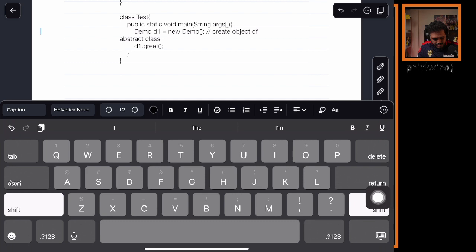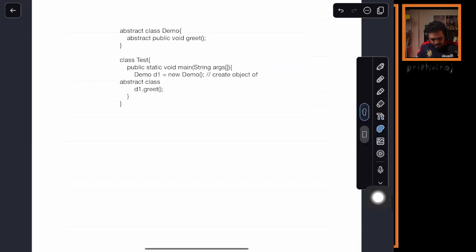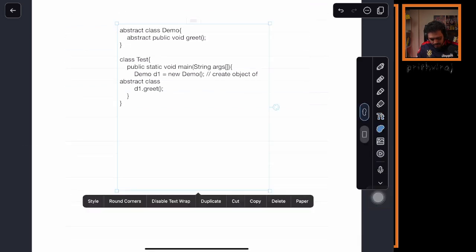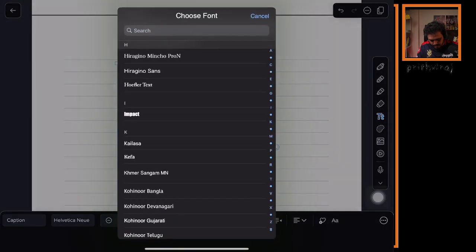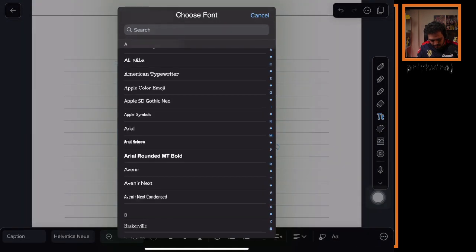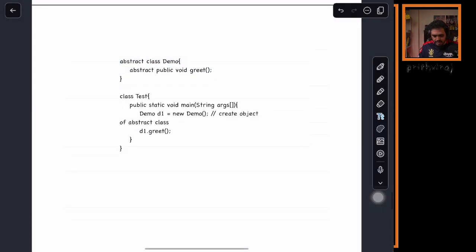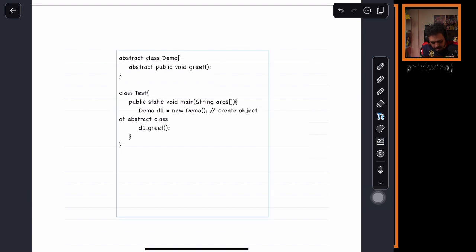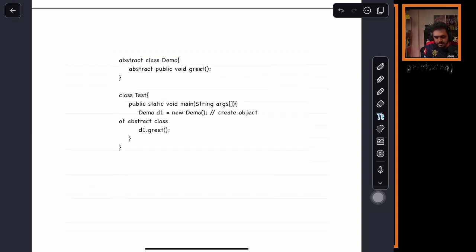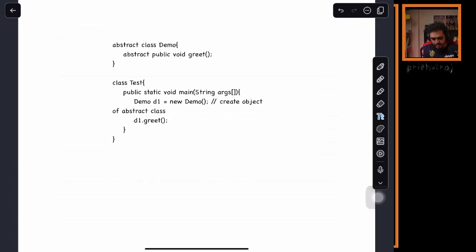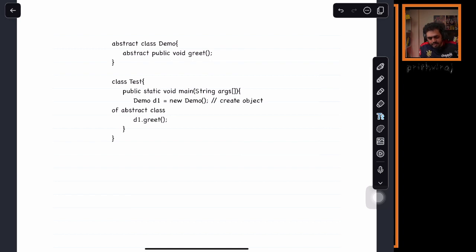Sorry, sometimes this irritates so much. I think this font looks a little bit like handwritten notes, right? So that's why I'm using this. Done? Yeah. Okay. Chalo. Now what does this say?